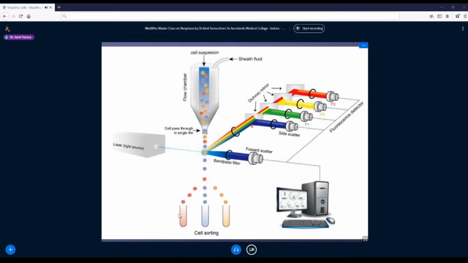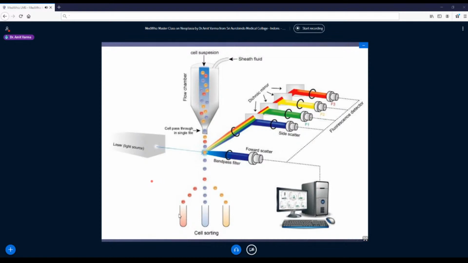For example, I have tagged CD8 with blue light, CD4 with green light, CD20 with yellow, and maybe CD21 with orange. With every emittance of light, they will count it as one cell. So that will start cell sorting.